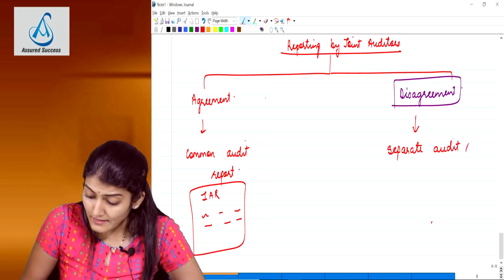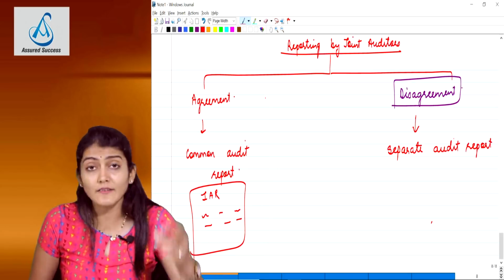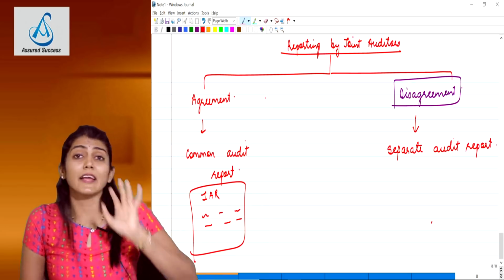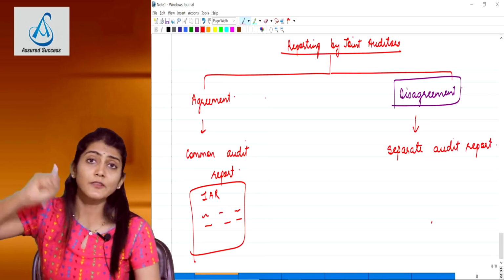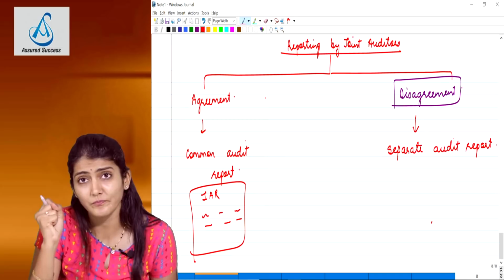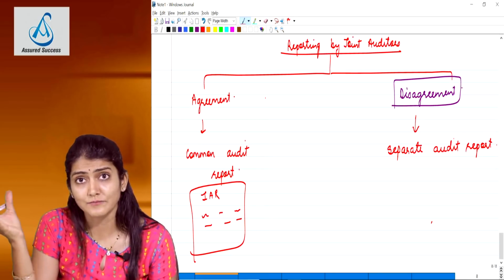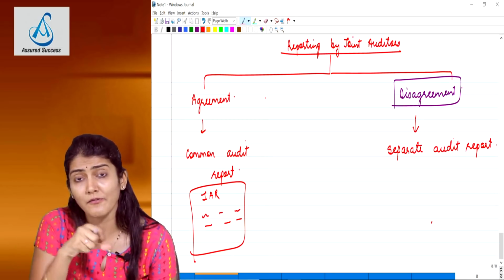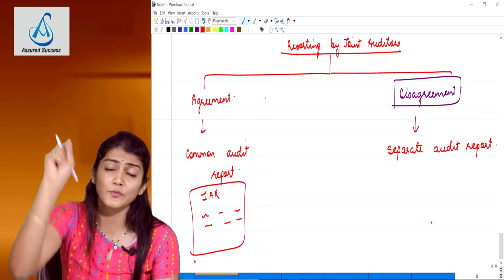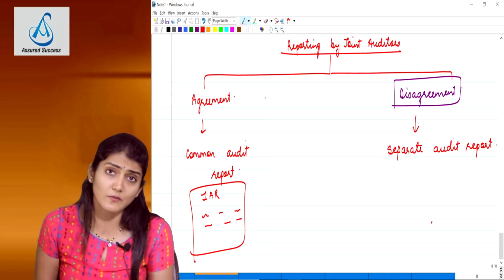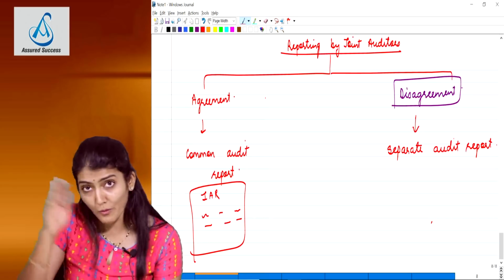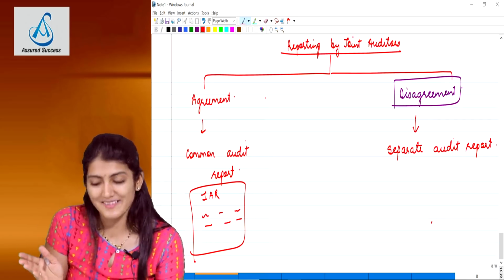Okay, but now in our example, out of three, two are saying qualified and only one is saying adverse. So should we apply the rule of majority wins? No. Even the old standard said that, and even the new says that.